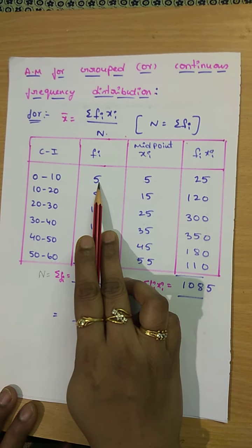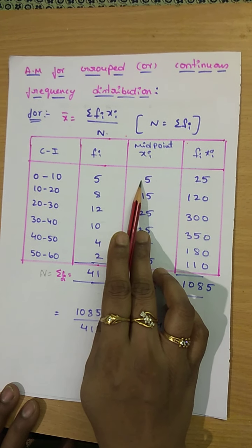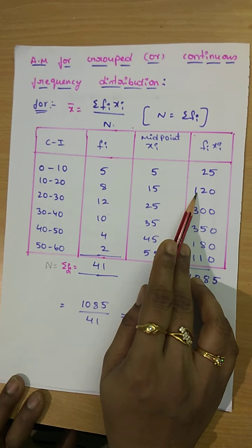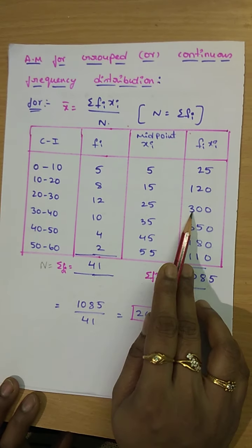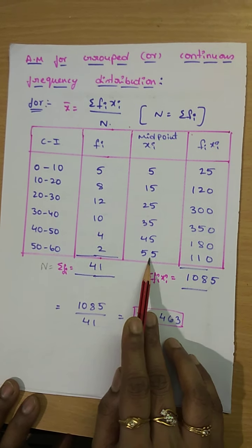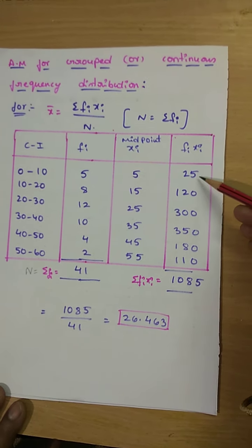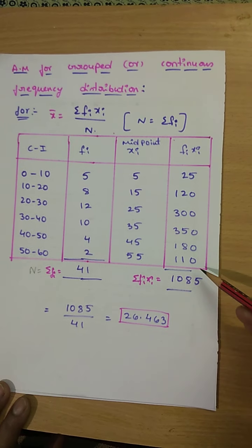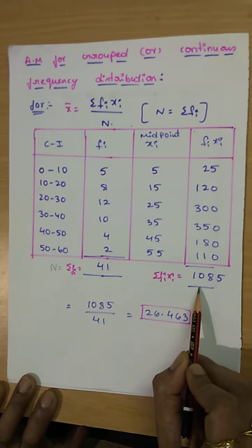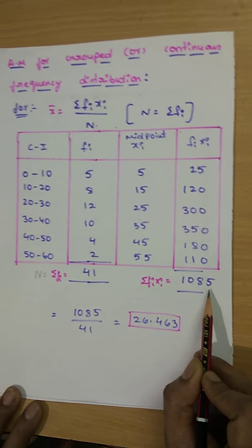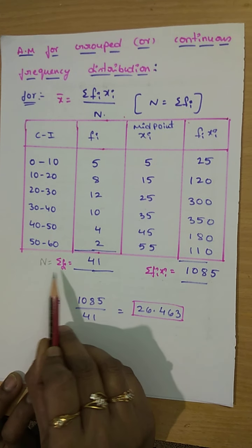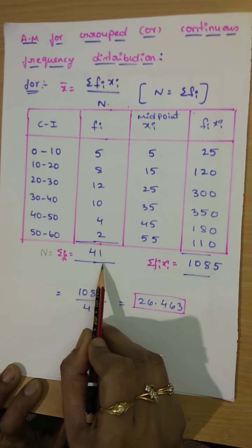fi means frequencies and xi means midpoints. 5 into 5 is 25, 8 into 15 is 120, 12 into 25 is 300, 10 into 35 is 350. Like that, 2 into 55 is 110. So we need to add the fi xi's. This is the summation of fi xi. Total of fi xi is 1085. And the sum of frequencies, n, is equal to 41.